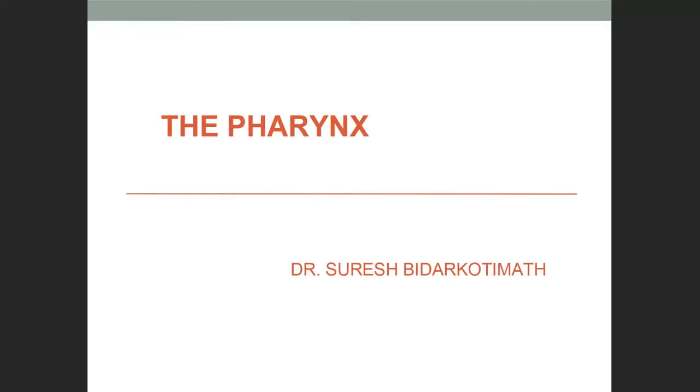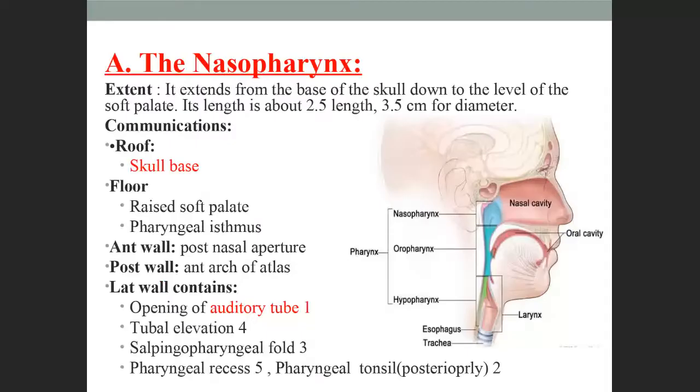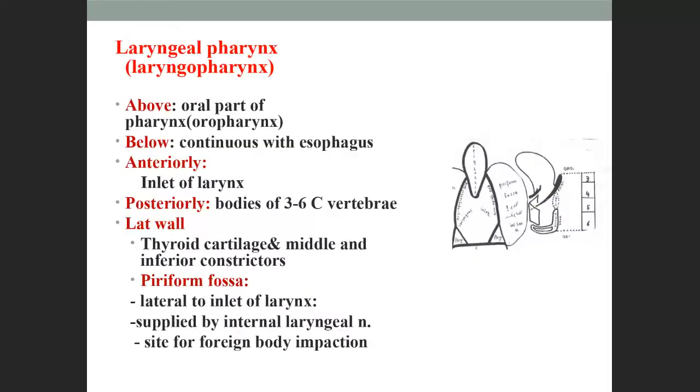You got that? This space is also present in human beings, but it is more developed in lower animals, like monkeys and all.